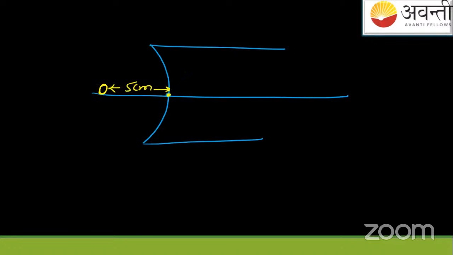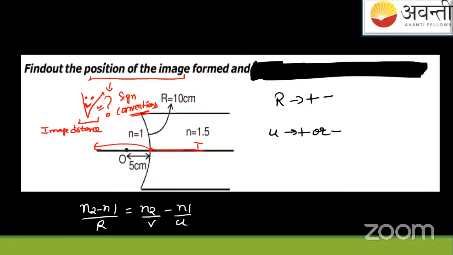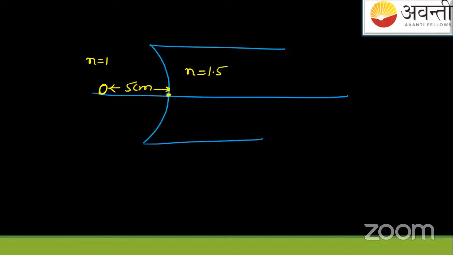And here the refractive index is 1.5 for this, and here it is 1. The radius of curvature here is given as 10 centimeter.